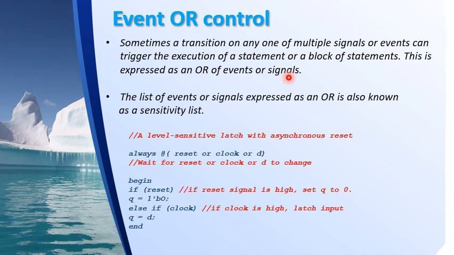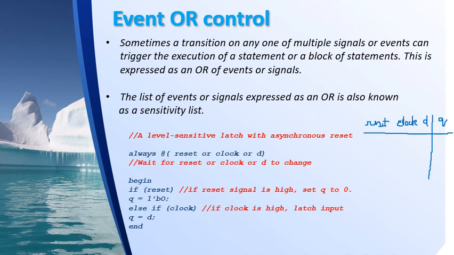So here I have an example of a level sensitive latch with the asynchronous reset. Let me write the truth table of a level sensitive latch with asynchronous reset. Asynchronous reset means it is going to have highest priority, right?